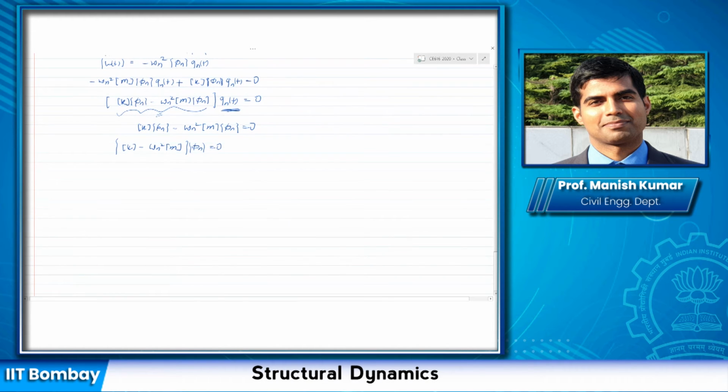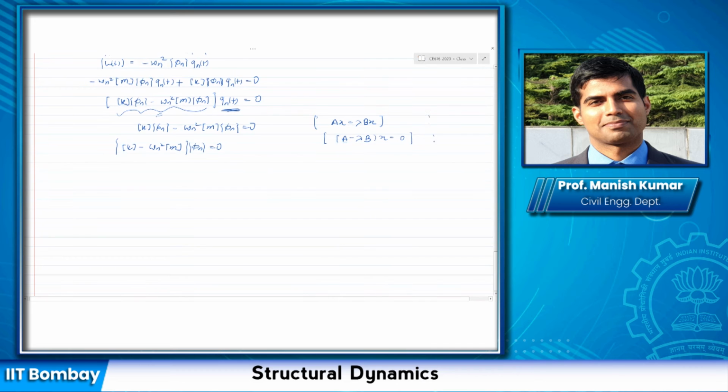Okay, this equation is of the form of a matrix A times vector x is equal to lambda times B times vector x. Or if you want to write it like this, A minus lambda B, A and B are matrices, remember, and x is a vector, times vector x is equal to 0.